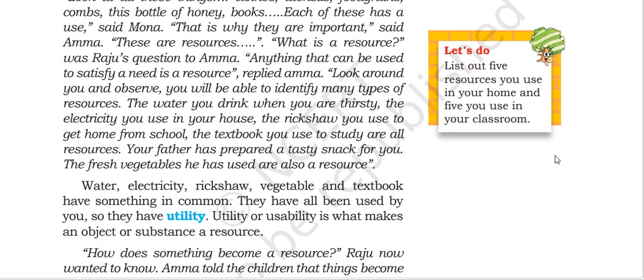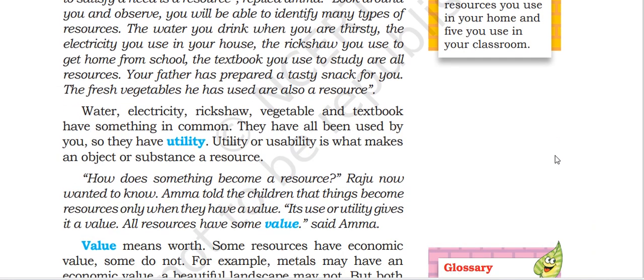Water, electricity, rickshaw, vegetable, textbook have something in common. They all have been used by you, so they have a utility. Utility or usability is what makes an object or a substance a resource. Utility, usability makes it a resource.